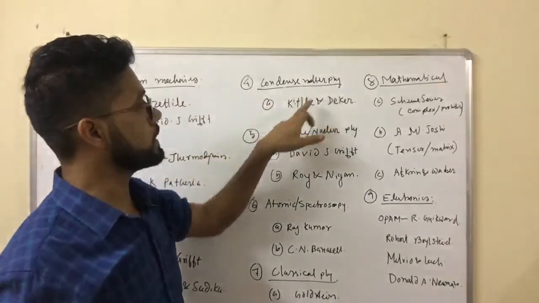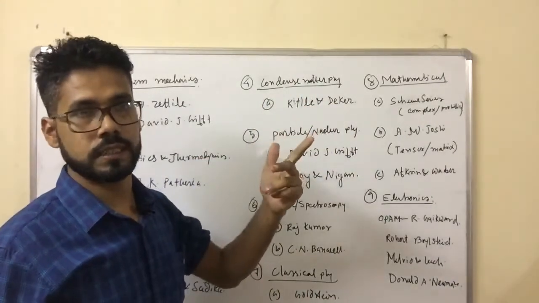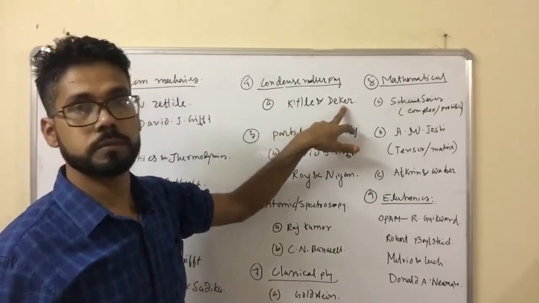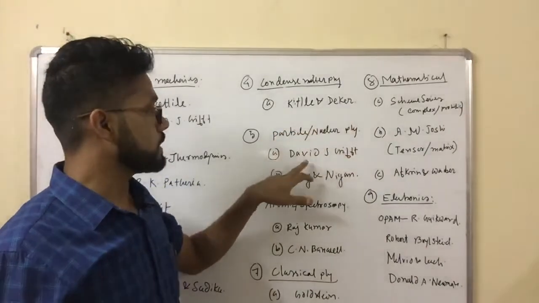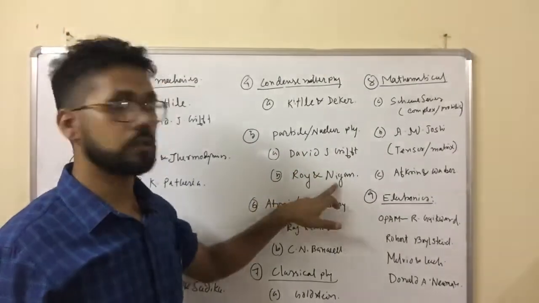Similarly, for condensed matter physics, Kittel and Dekker. This is two books. One is written by Kittel, one is written by Dekker. Most of the questions are related to Kittel, and 30% of questions come from Dekker. For particle physics, David Griffiths, and for nuclear physics, Roy and Nigam, essential.